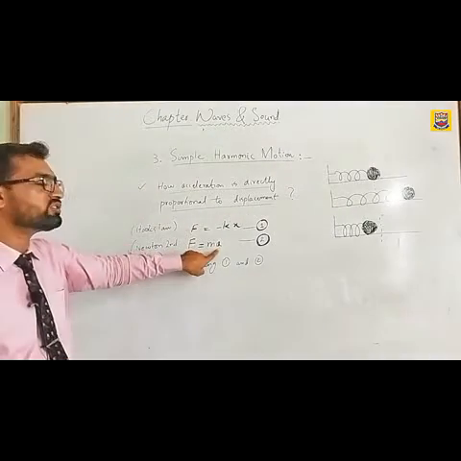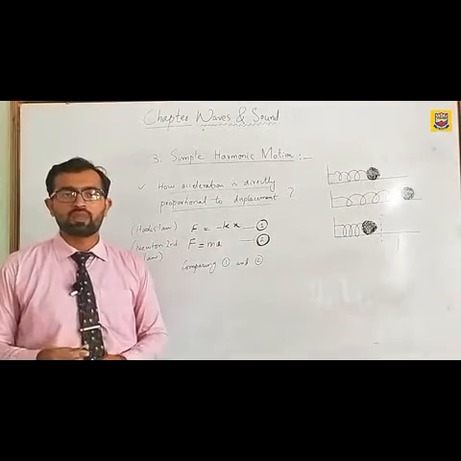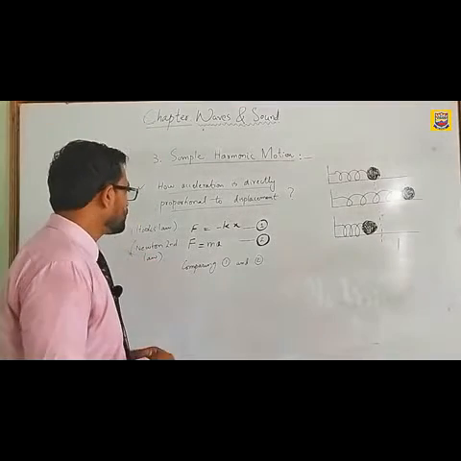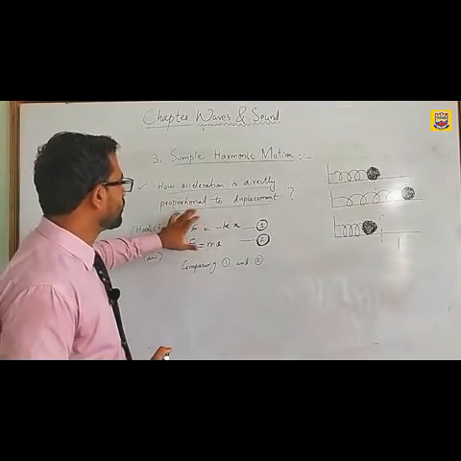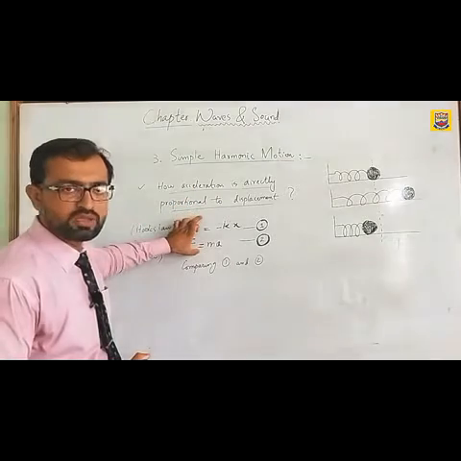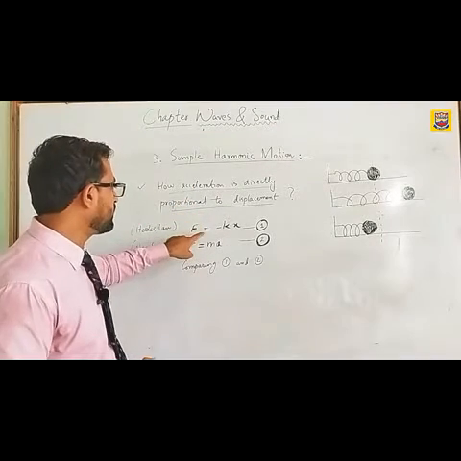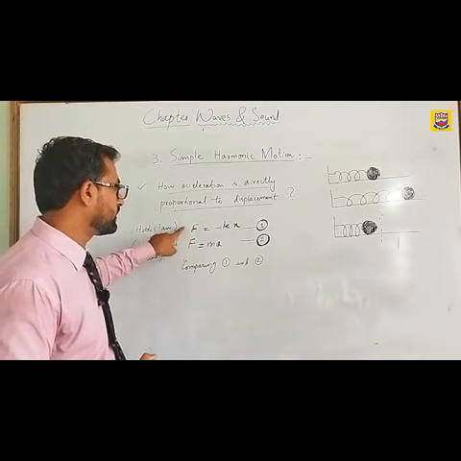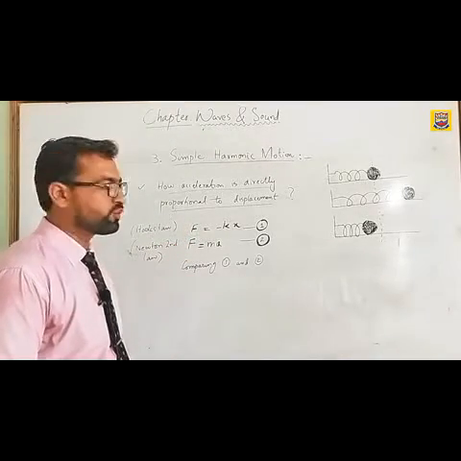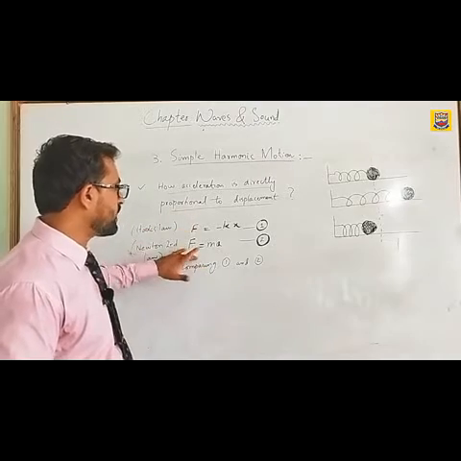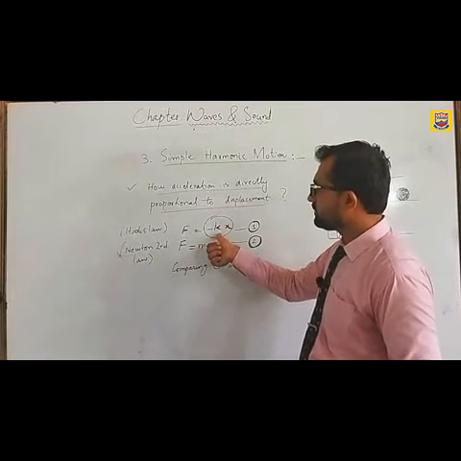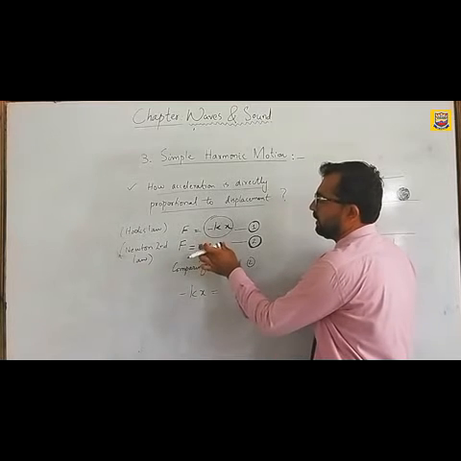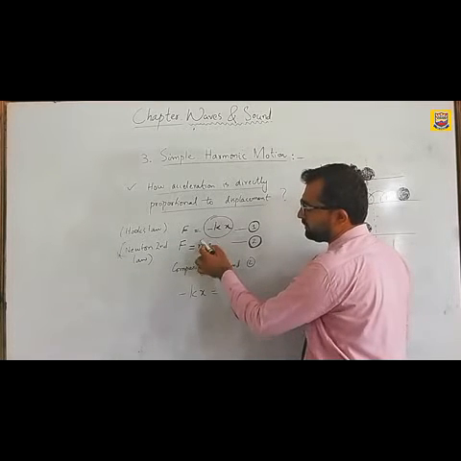This a is the acceleration produced in the object when elastic restoring force is applied on it. So basically what we will do, we will just prove this statement by comparing these two equations. You can see that on the left hand side of these two equations there is one F which is quite common. So we will compare these two equations. The right hand side of this equation is minus kx. We will equate it with the right hand side portion of this equation, which is ma.